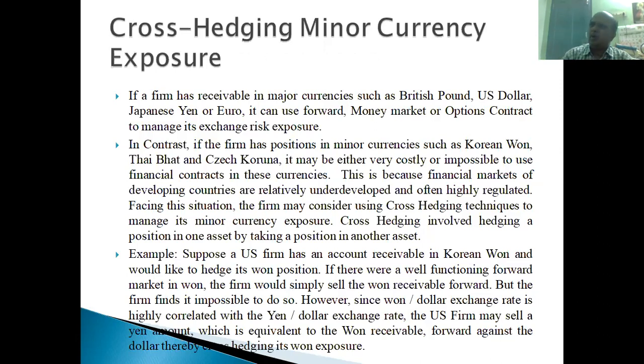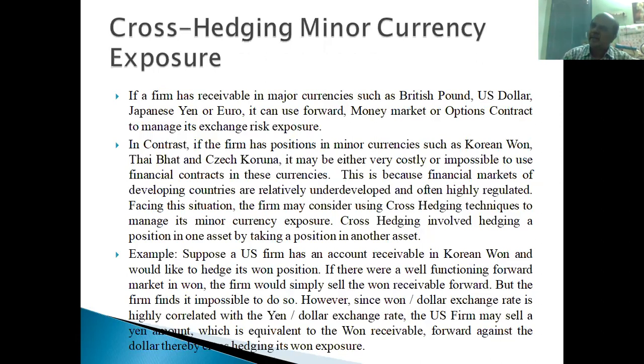So these are the major hedging tools. One is money market hedging. If the transaction is for 1 year, we can use money market hedging, which we have seen. Then forward market hedging, we saw that. Then futures market contract, we saw that. Then option market hedging also we saw, right?